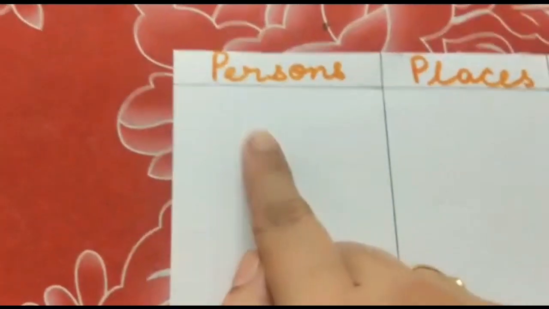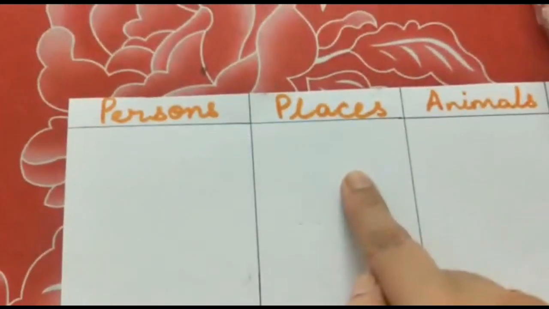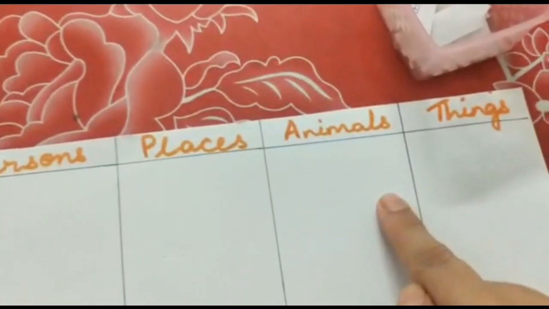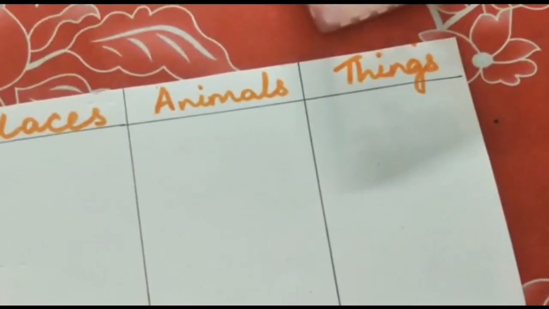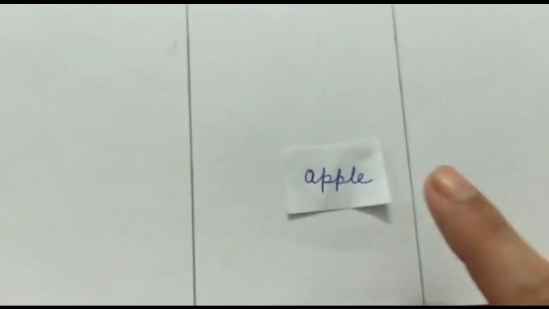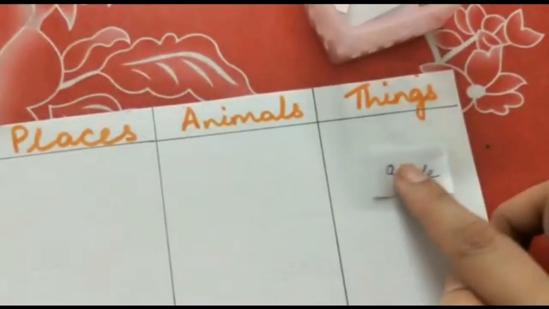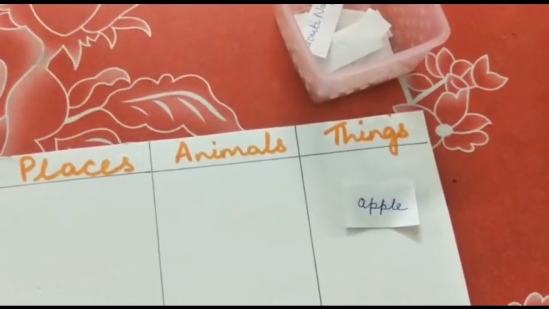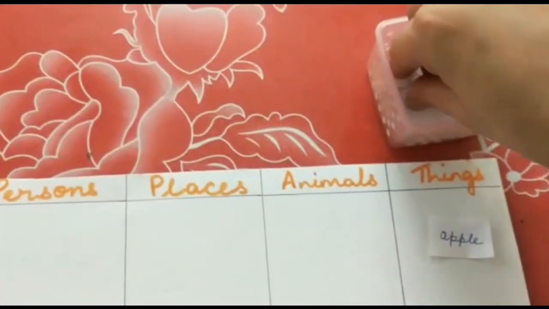Okay. Now you tell me children, apple. Will I put it under persons or places or animals or things? Right. Apple is a thing which we eat. So I am going to place this under things. Very good. Let me pick up one more chit.